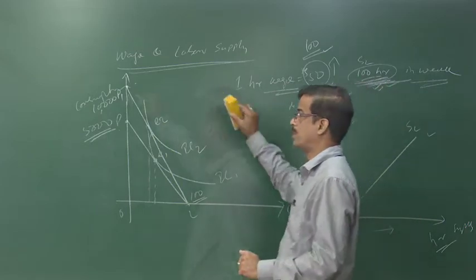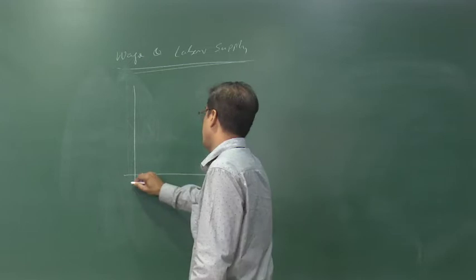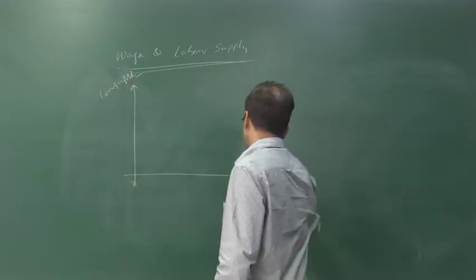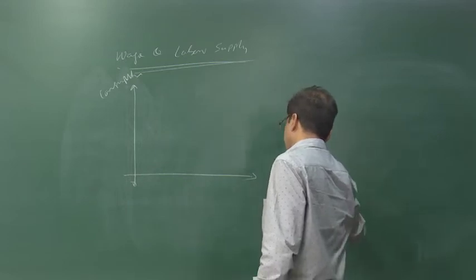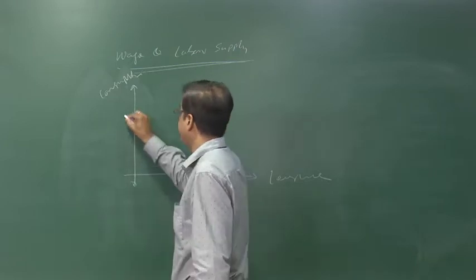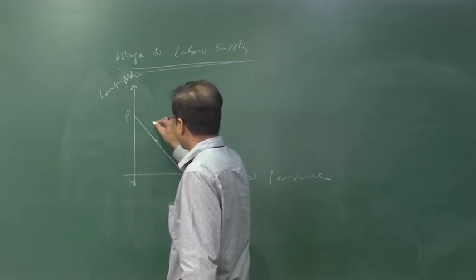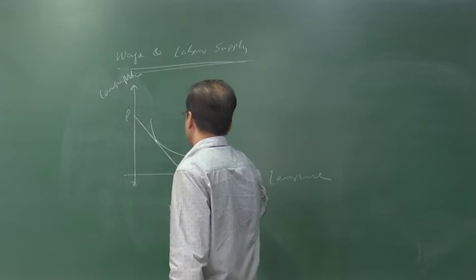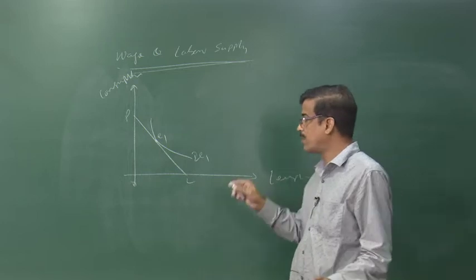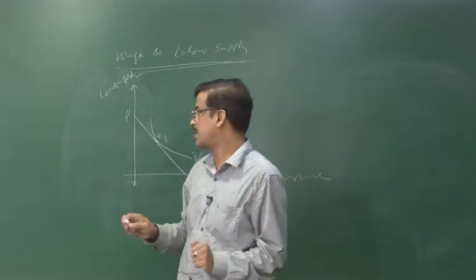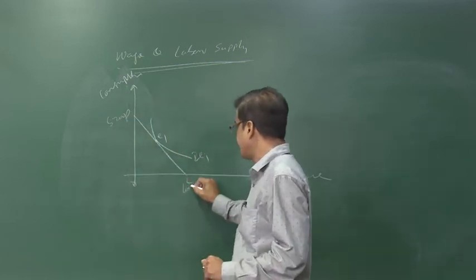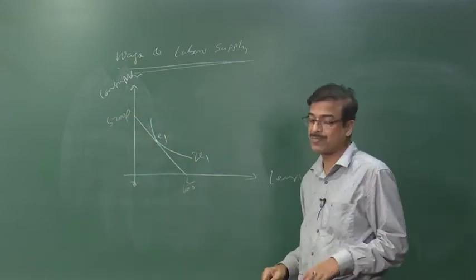I have to show you right now. Here is the consumption and this is the leisure. Initially the price line is, let us say PL, and the equilibrium takes place here at IC1, E1. The wage rate is given and the number of working hours is also given. This is, let us say, 5000 and this is 100. This is the initial situation, right.